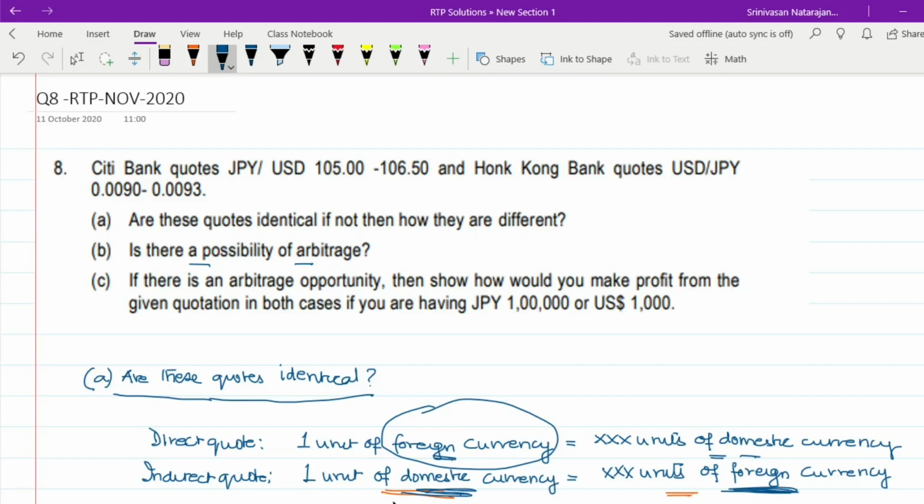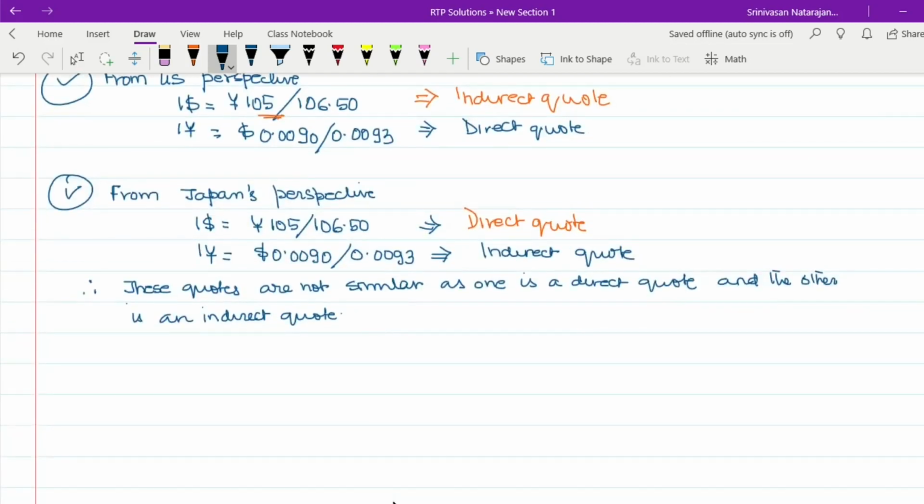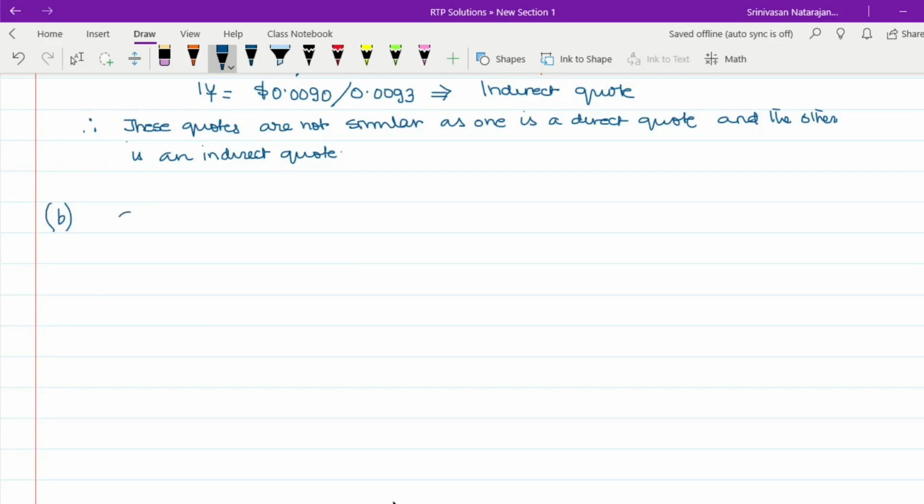Now Citibank anyway is quoting in terms of dollar. It is quoting in terms of $1. But Hong Kong Bank is quoting in terms of 1 yen. So we need to convert the Hong Kong Bank quote to a $1 quote. So let us first do that. Now Citibank is quoting yen dollar, or in other words, this quote is nothing but $1 equals 105, 106.5. Now Hong Kong Bank is quoting a dollar yen quote 0.0090, 0.0093.